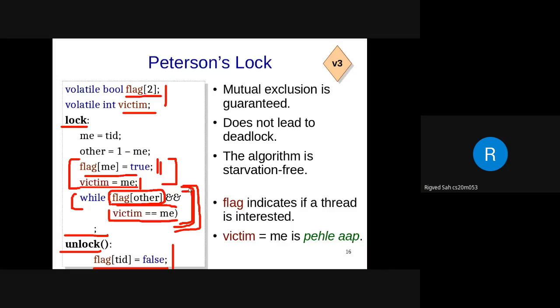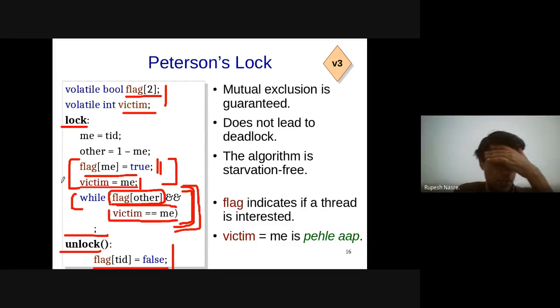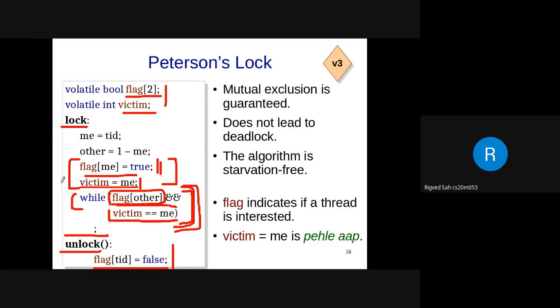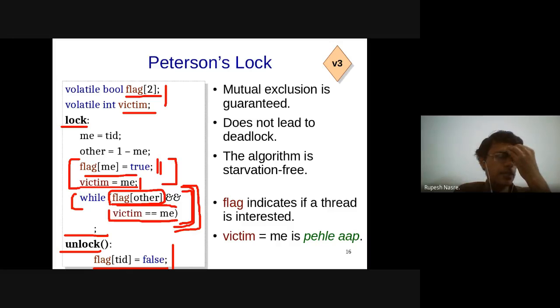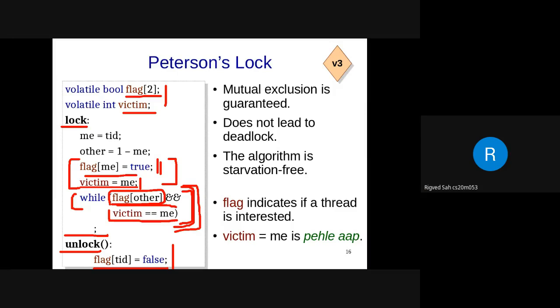Yes, sir. First thread will make victim equal to 0. Then it will stop, and then the other thread will run. It will go into the while loop, since its flag of other is equal to false, that is, flag of 0 is equal to false. Yeah, that is correct. But the other thread will also set victim equal to 1. Yes, sir. So the other thread will set victim equal to 1, and then it will go into the critical section.